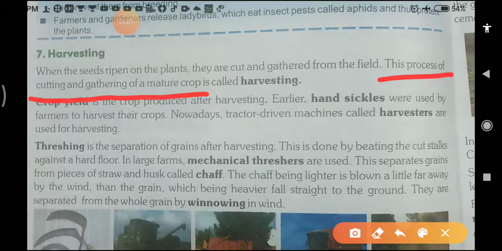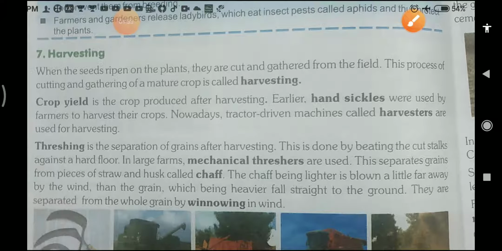When the cereal crops change their color to golden yellow at the time of maturity, that is called mature crops. Harvesting means cutting of the crops and then gathering, the collection of a mature crop.